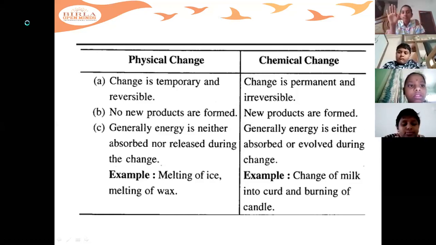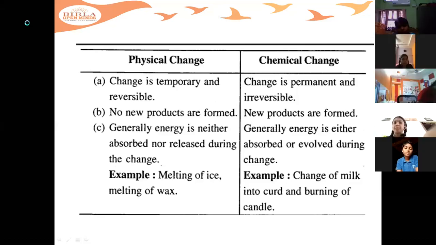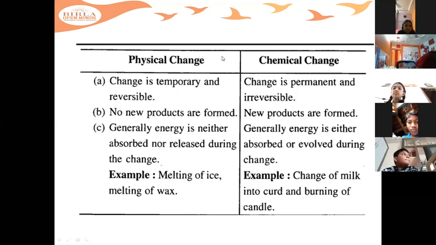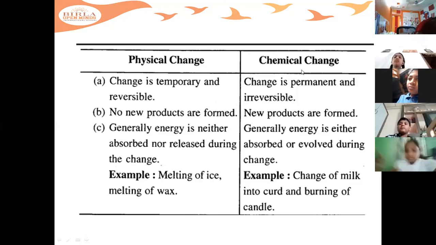Yes, Hanvita. Ma'am, for this, what heading should we write, ma'am? First, you have to write physical and chemical change. You can write the differences also.